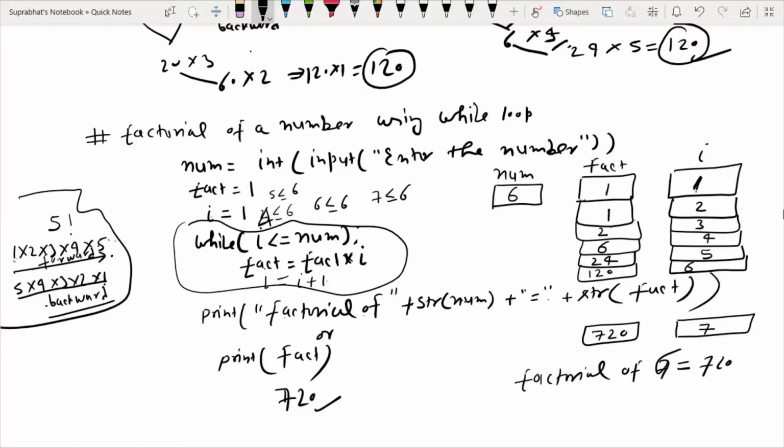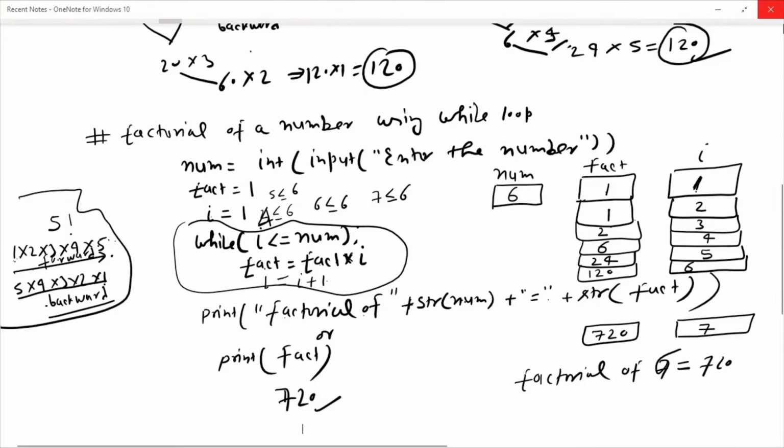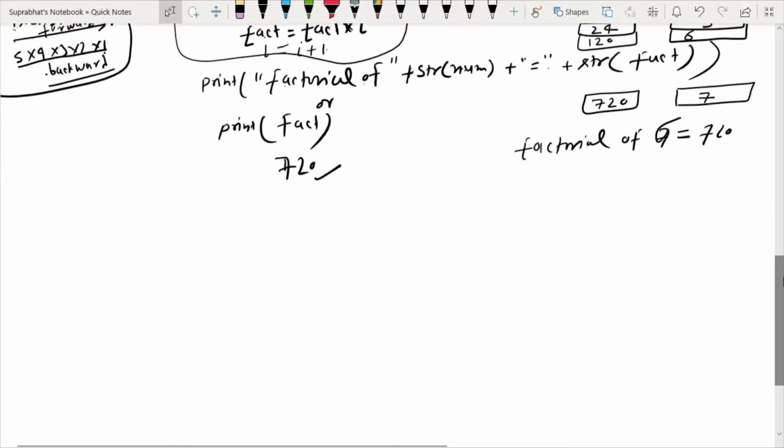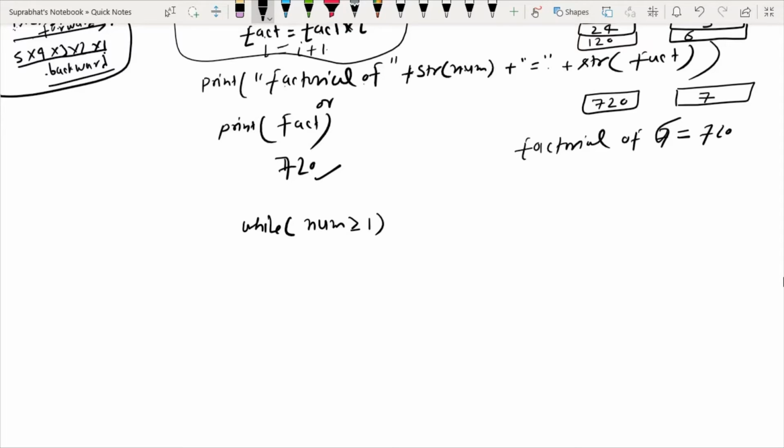This is the forward approach. Here I have used the forward approach. If I write this program again with a while loop by the backward approach, then again I will use while, and here I will write num greater than or equal to 1, because I have already given I equals 1. Inside it I again write fact equals fact multiply by I, and here I equals I minus 1, and the remaining things are same, print fact.